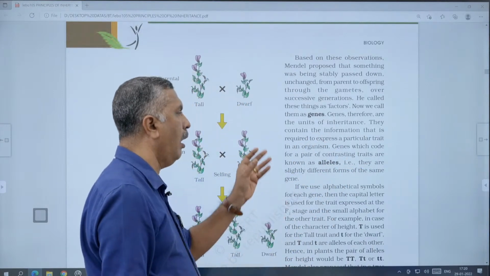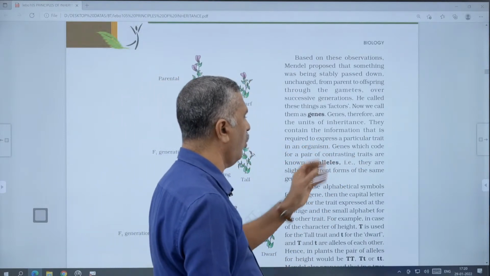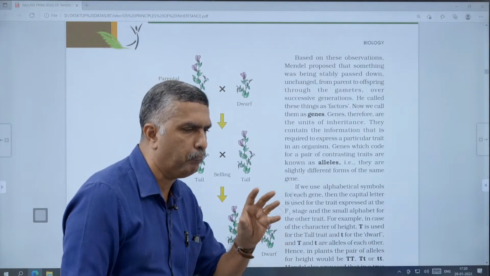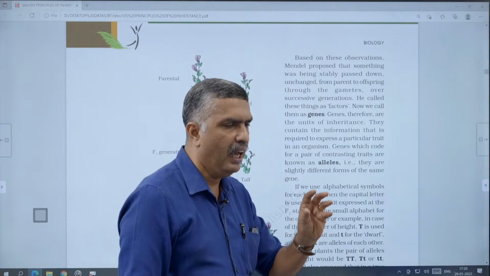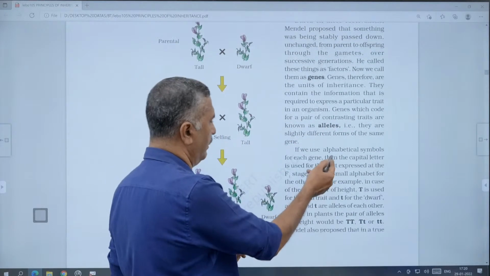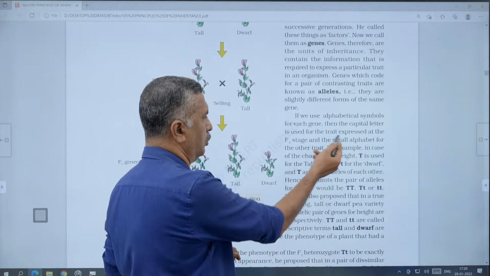Genes which code for a pair of contrasting traits are known as alleles, and such a pair of genes is said to be an allelomorphic pair. If you use alphabetical symbols for each gene, then the capital letter is used for the trait expressed